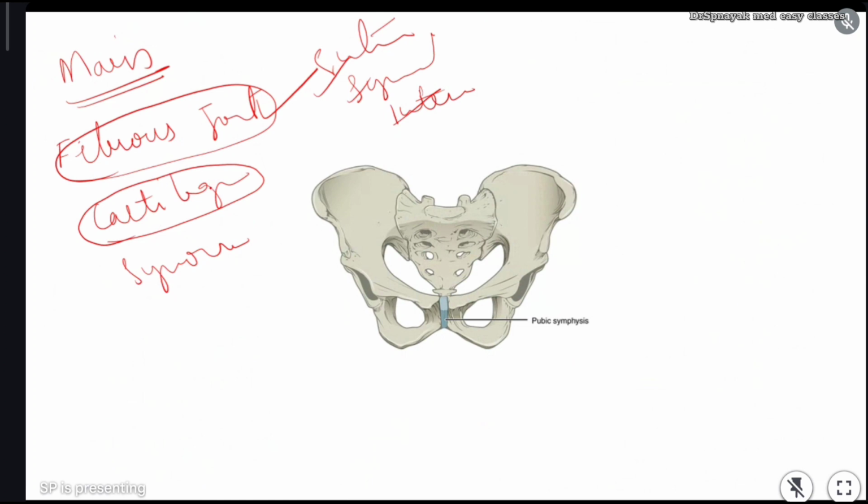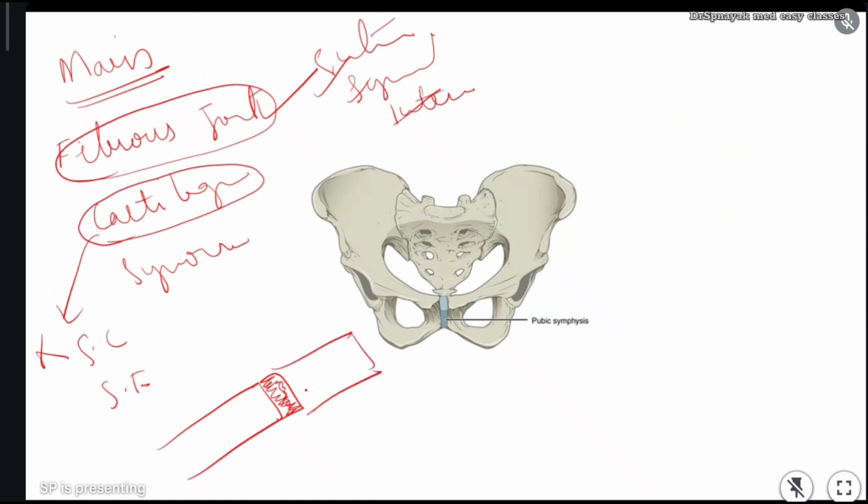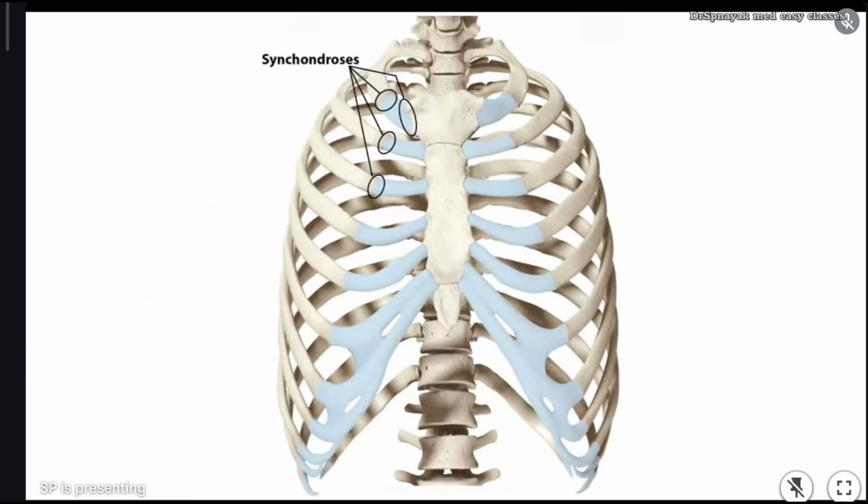Okay, cartilaginous joints, in this also there is no presence of synovial cavity and synovial fluid, but the two bones are joined together with the help of a cartilage. That's why they are called cartilaginous joints. Simple. Best example of cartilaginous joint is the joint between first rib and the head of manubrium. Here, what is this? This is the head of sternum, right?